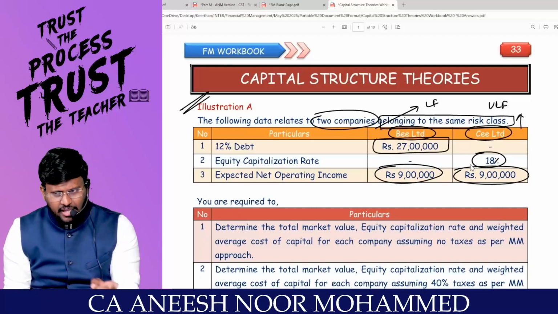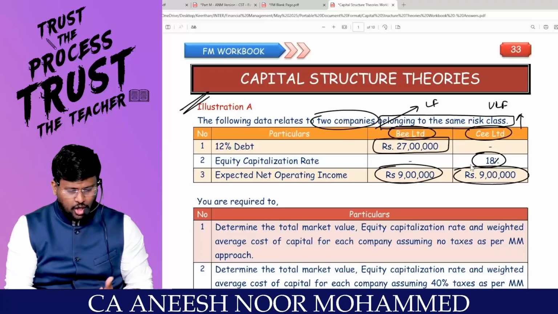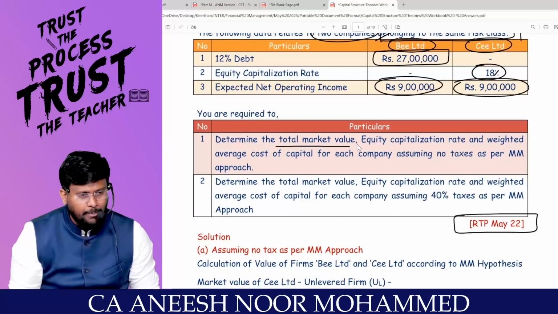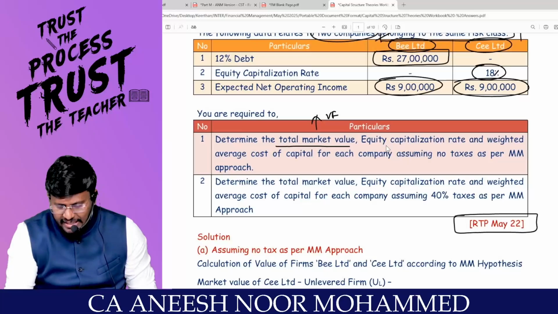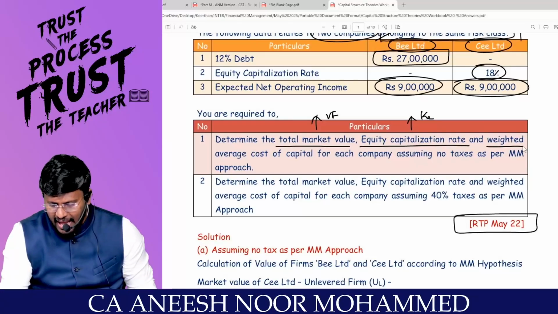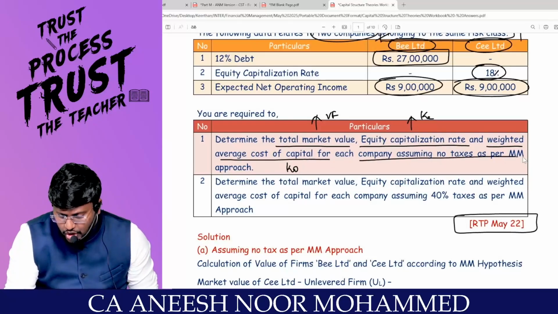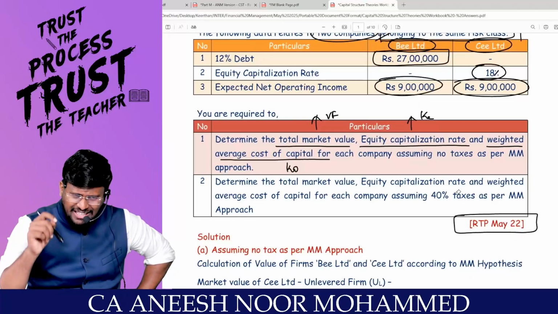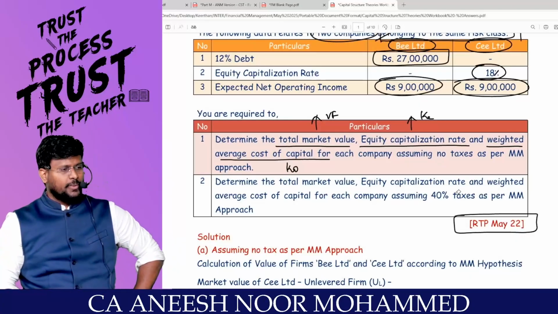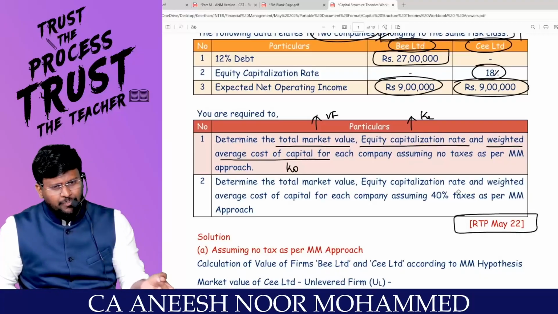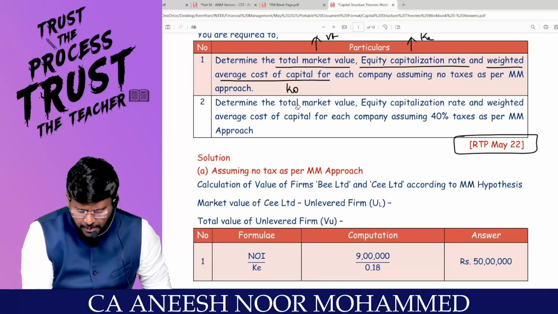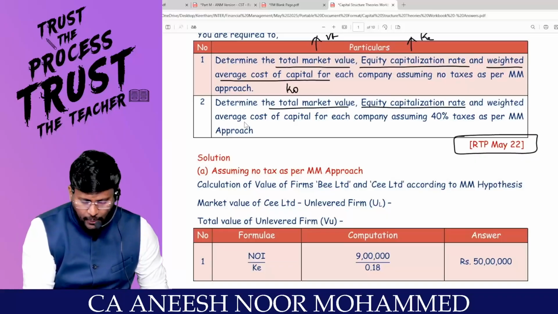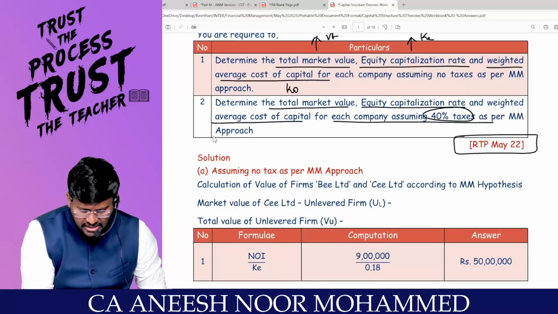Because if two companies are alike in all aspects except capital structure, will the value of the firm change or not is our discussion. Right, sir? You have to determine the total market value, the equity capitalization rate and the weighted average cost of capital, that is KO, for each company. Assuming no taxes as per the MM approach, because there was a defect in the NOI approach. That's why the MM approach came. MM said that I will prove to you with tax and without tax. The second part of the question: determine the same total market value, equity capitalization rate and weighted average cost of capital for each company, assuming 40% tax as per the MM approach. Right, sir?